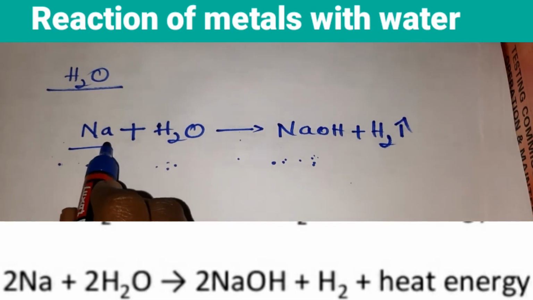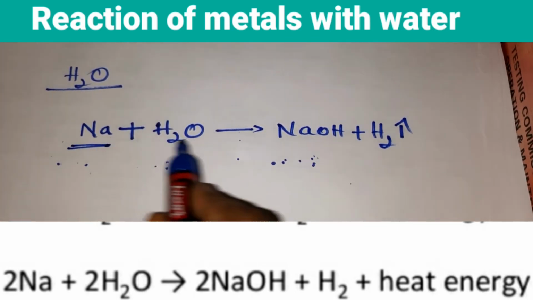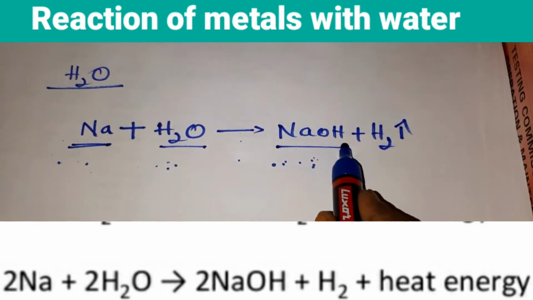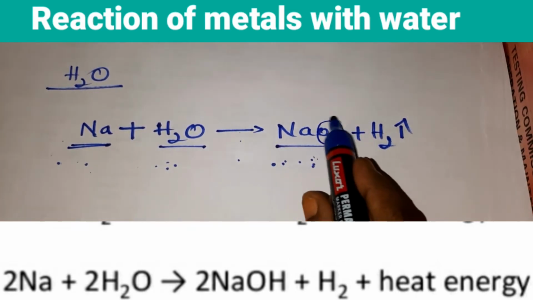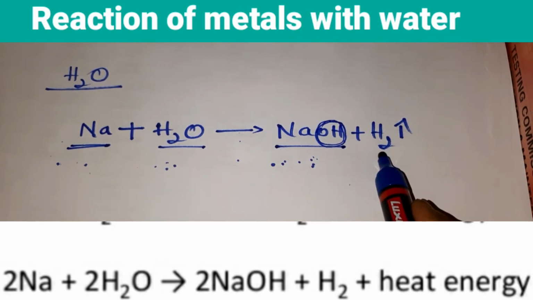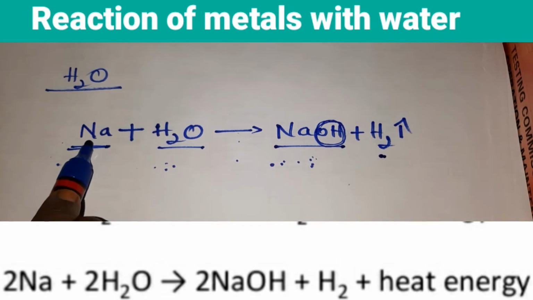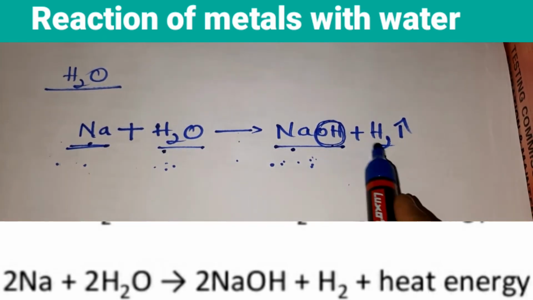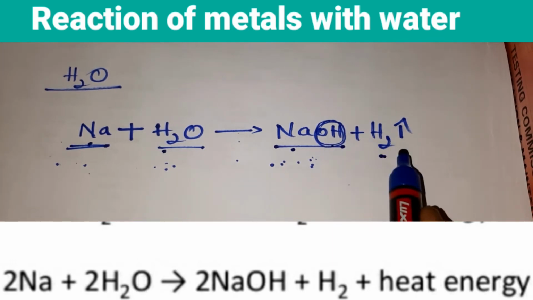So most of the metals react with water to form metallic hydroxides. The OH group is nothing but a hydroxide, with the liberation of hydrogen gas. We'll see whether the equation is balanced or not. Here you have one atom of sodium, here also you have sodium. Here you have hydrogen 2, but here you have hydrogen 3, children.